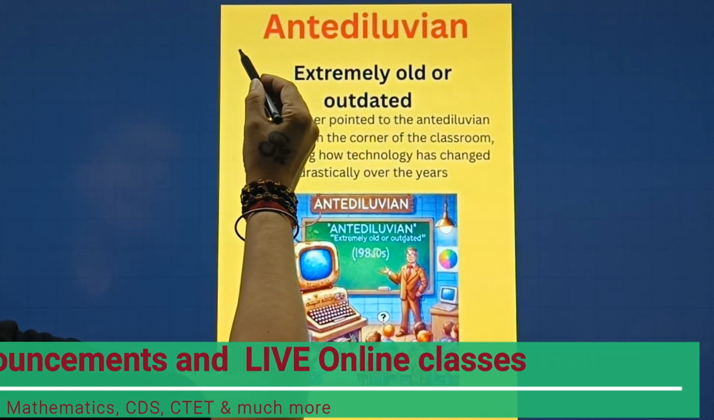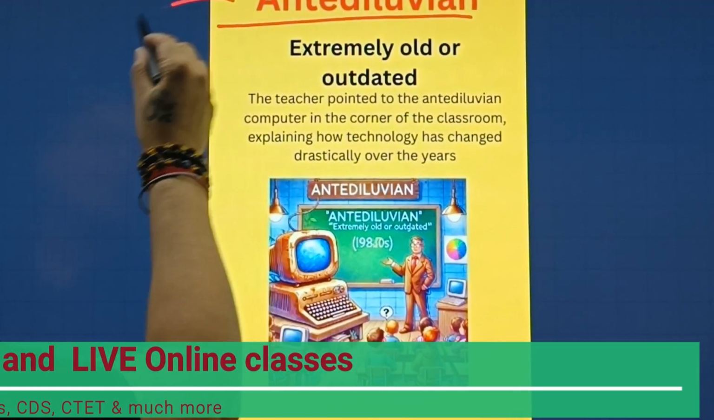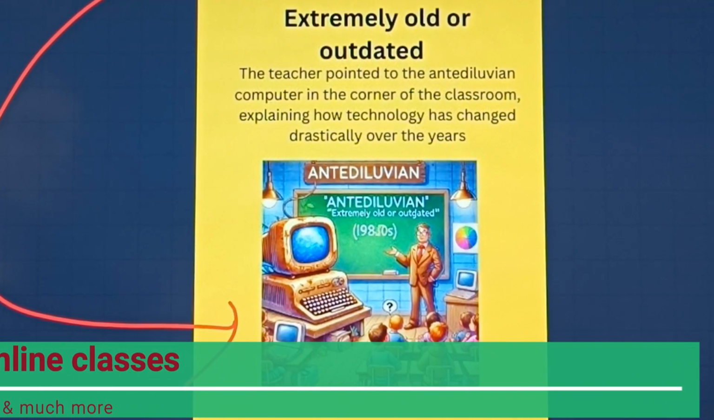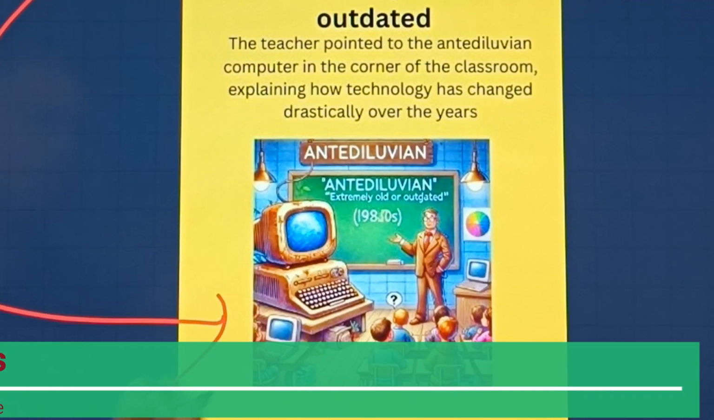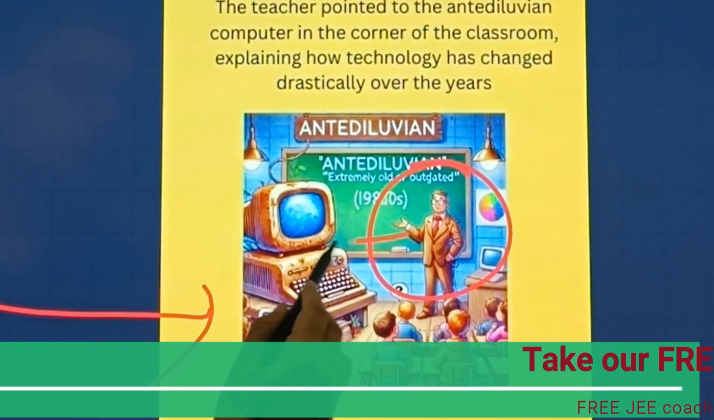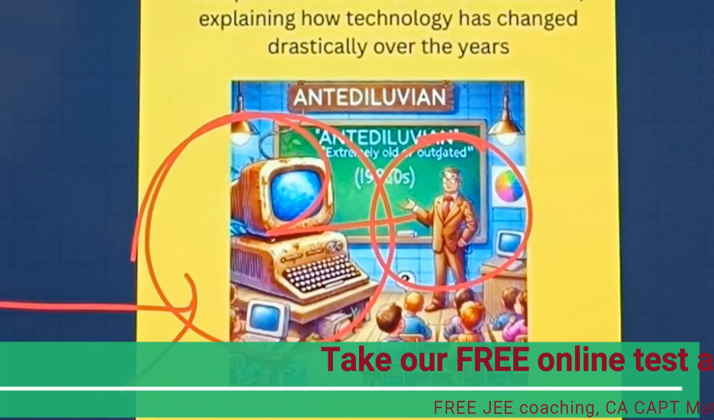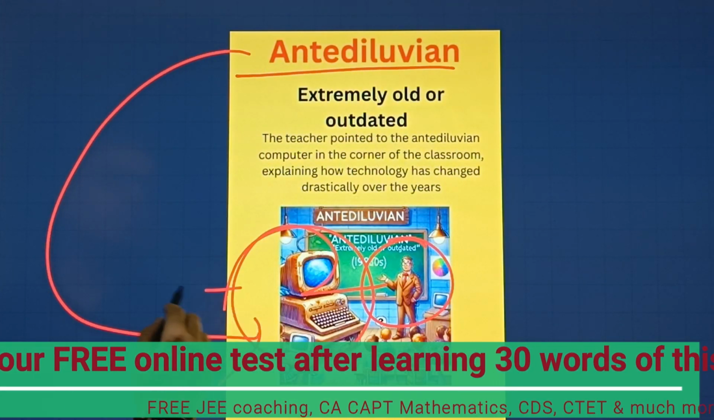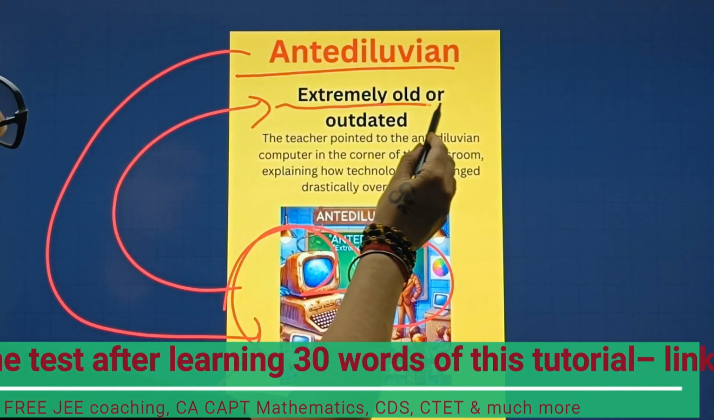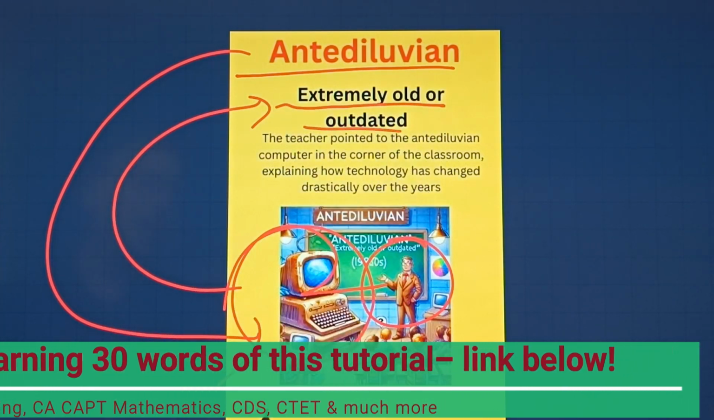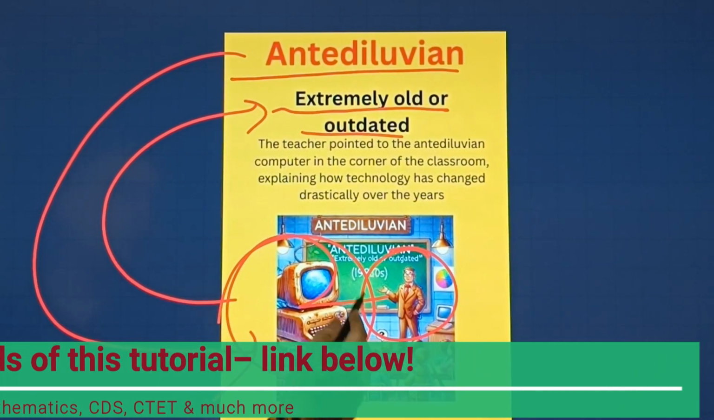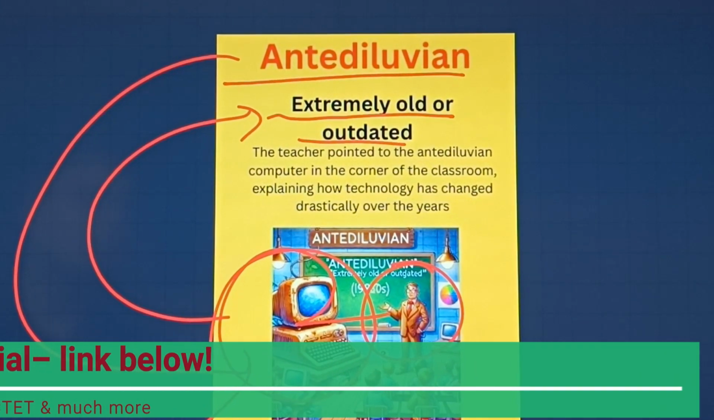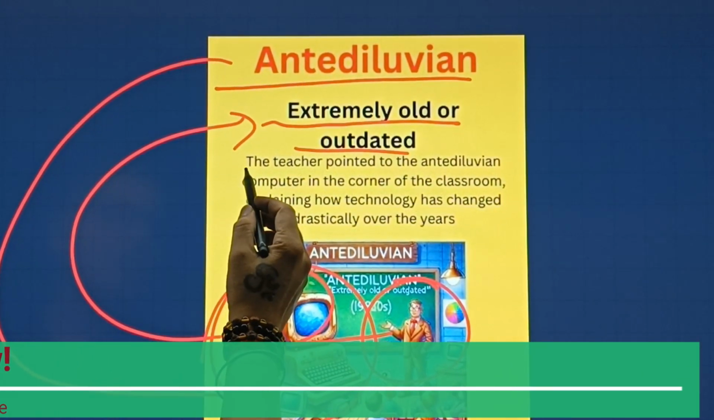The word is antediluvian. And let's understand the meaning of this word with the help of this particular picture. This professor, this teacher is showing a very old computer to small children here. Now let's understand with the help of the meaning here. Extremely old or outdated. As we can see here, this computer is quite old and obviously outdated here. Now let's understand with the help of the sentence.